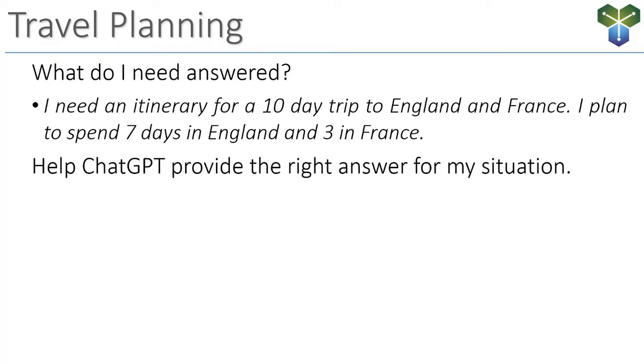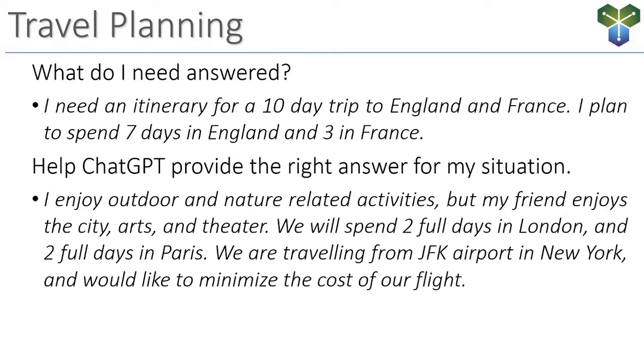So how can we help ChatGPT provide the right answer for my situation, for my goal, for my trip? Well, I have another one. Now I'm going to break this down a step at a time. Immediately, this looks better. First, I enjoy outdoor and nature-related activities. ChatGPT did not know that from the first prompt. I want to get outside of town. I want to go out into nature. Maybe I want to hike, things like that. It didn't know that before.